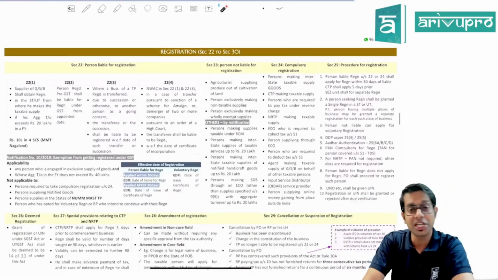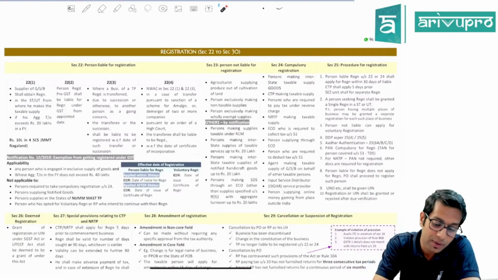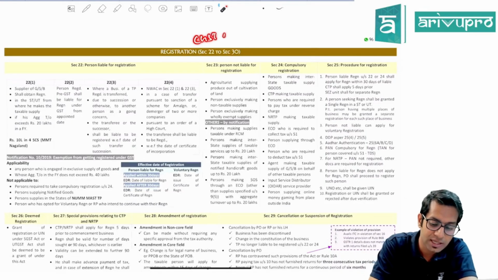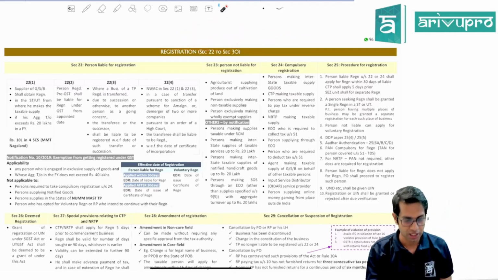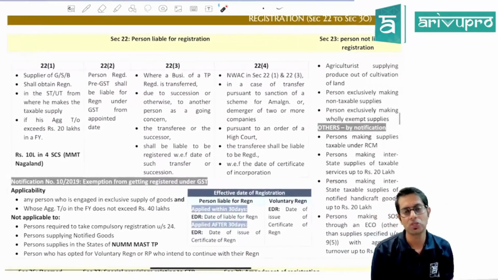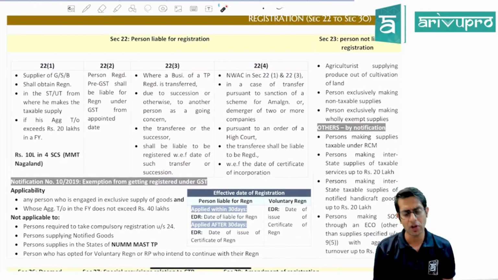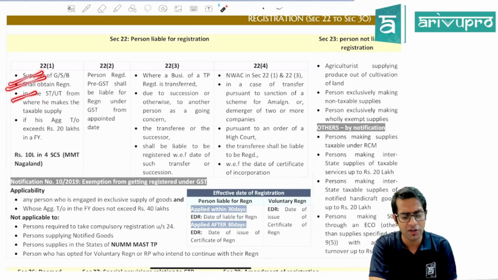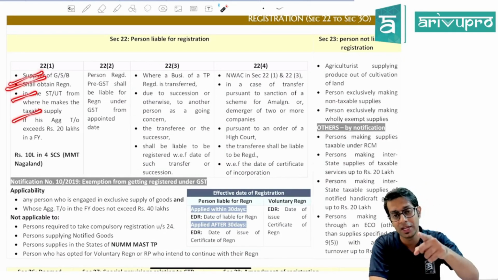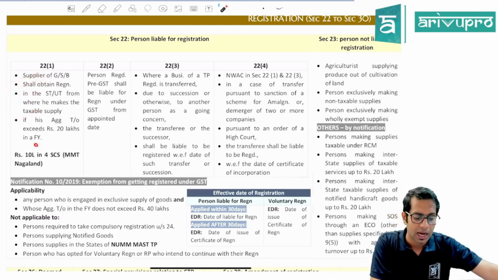Now, registration, section 22 to section 30. Now, again, we are back to which act, sir? We are back to the CGST Act. Section 22 to section 30 of the CGST Act talks about registration. Section 22 talks about person who is liable for registration. Sir, who is liable for registration? Supplier of goods or services is liable to obtain registration in the state or union territory from where he is making taxable supplies if his aggregate turnover exceeds 20 lakh rupees.